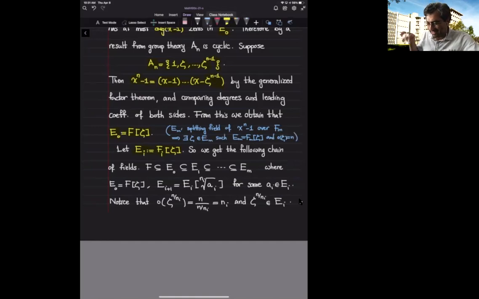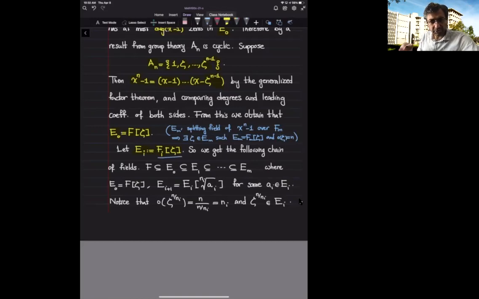Now I'm adding this zeta to the F sub i's in order to create E sub i's. So the way that I wrote it, I started with the bottom. That's not the right approach. I have to start with the top one in order to make sure that it belongs to the largest field. Now I can add this larger element to the smaller subfields and create a subfield out of that. Otherwise, this notation over here doesn't quite make sense. So that's how we actually do it.